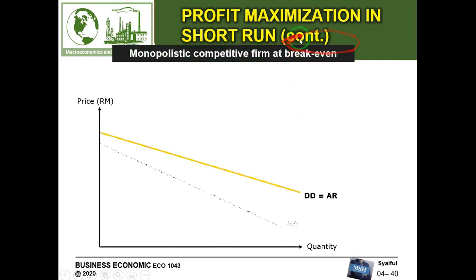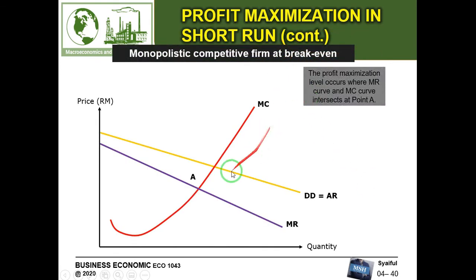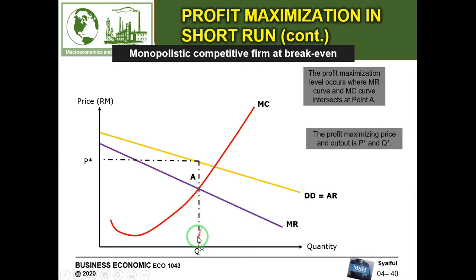Okay, for break even, the situation is the same: the intersection, we look at point A, which is the intersection between marginal cost and marginal revenue here. And then this is the equilibrium quantity, and look at the line for average revenue, and this is the price. So this is the total revenue of the firm. And what is the cost?